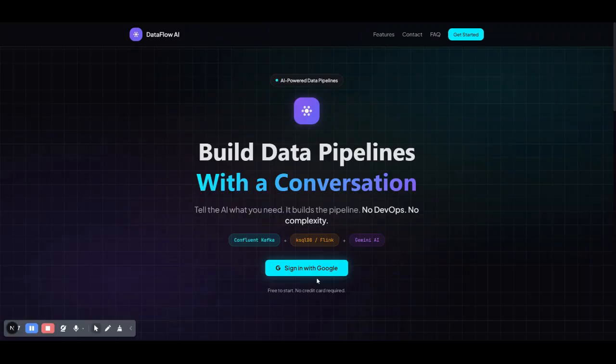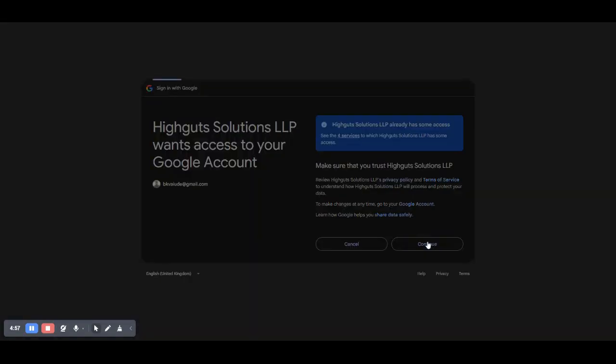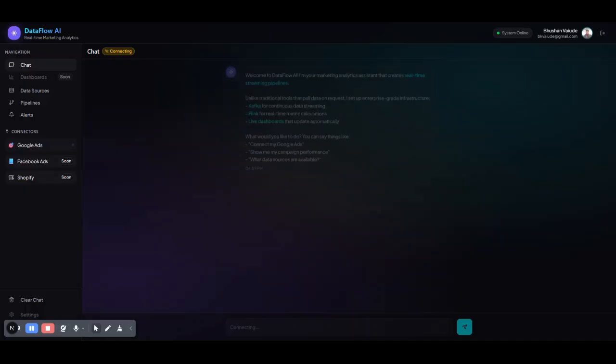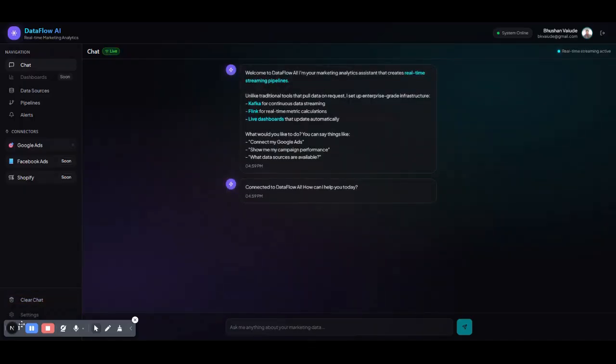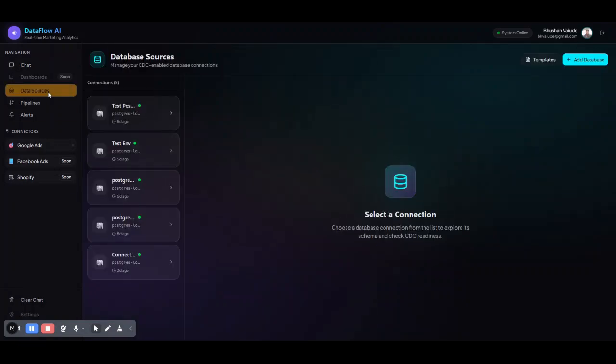Let me log in with the Google account. Once you log in, you will see the dashboard and there are multiple options to start with. Data sources is the main thing because you need to set up the data source in order to extract the data. So I already added a few for demo purposes.